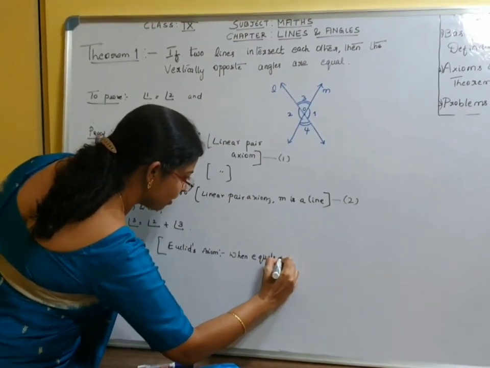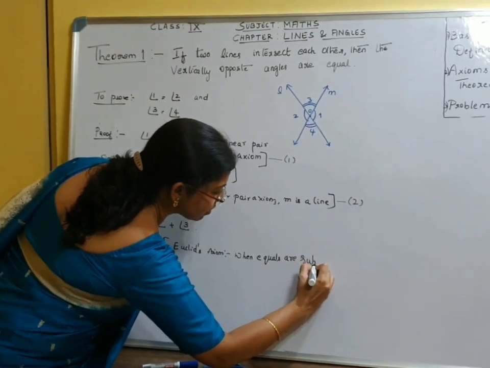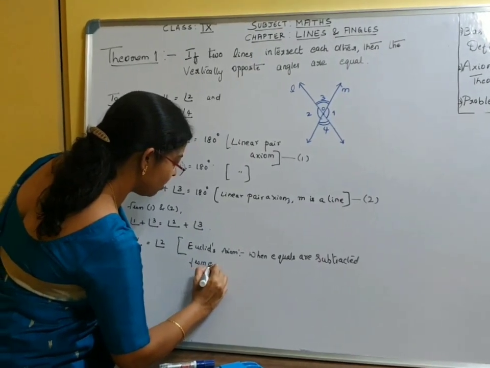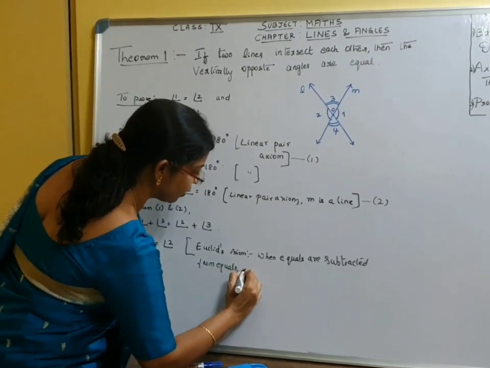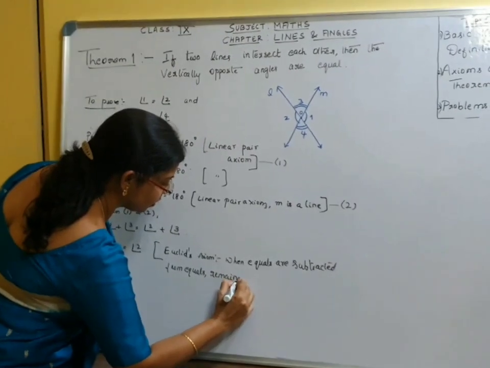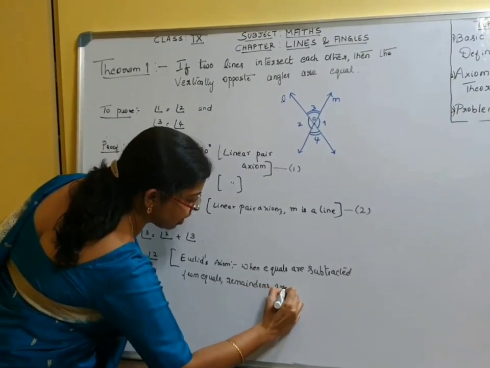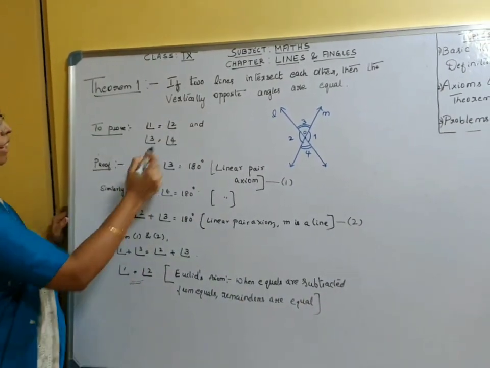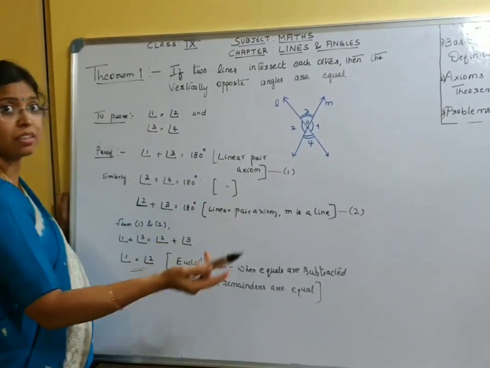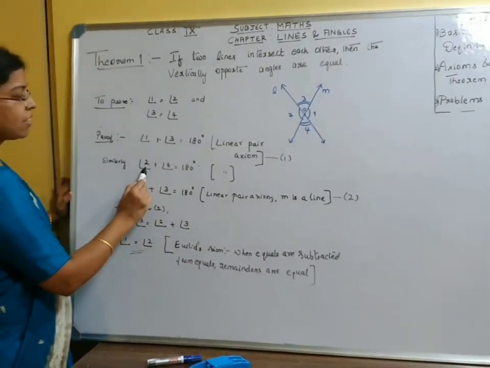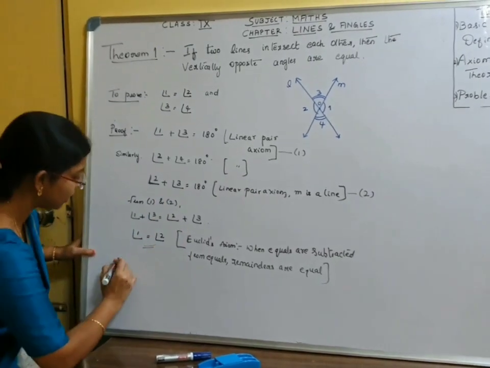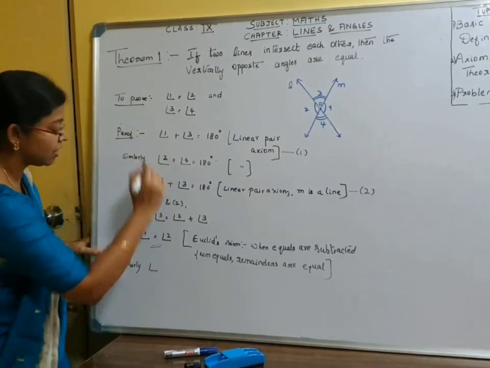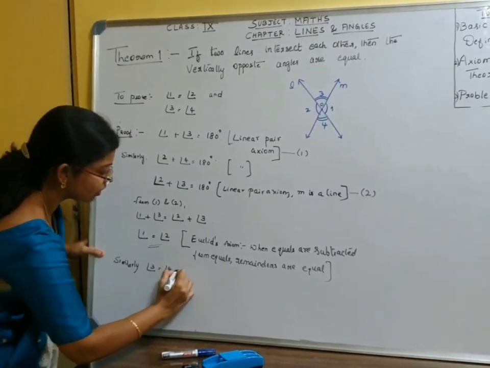When equals are subtracted from equals, the remainders are equal. Therefore, angle 1 is equal to angle 2. Angle 1 and 2 are vertically opposite angles. Similarly, considering 2 and 4, it can be proven that angle 3 is equal to angle 4.